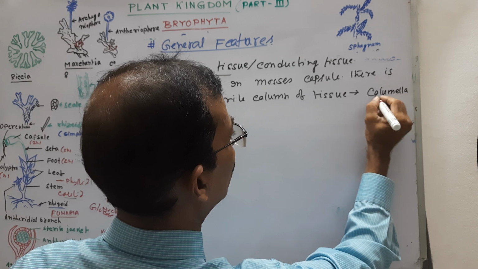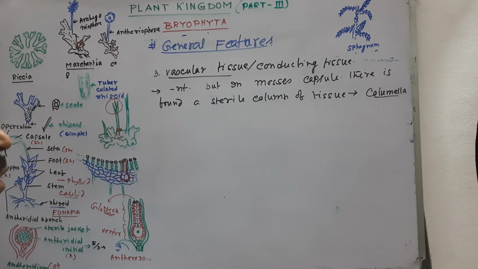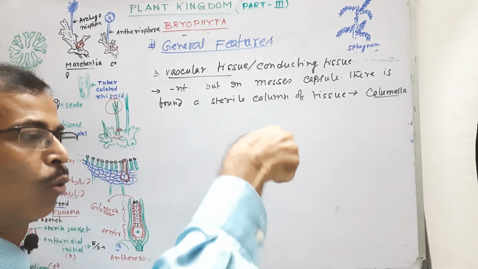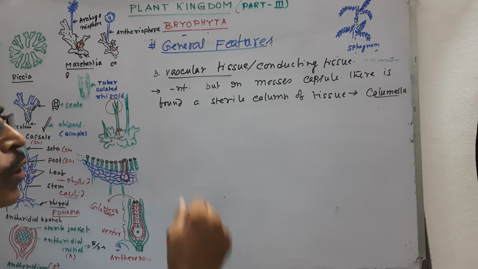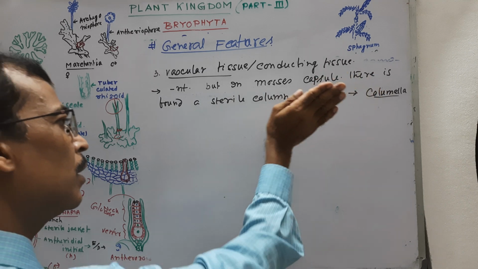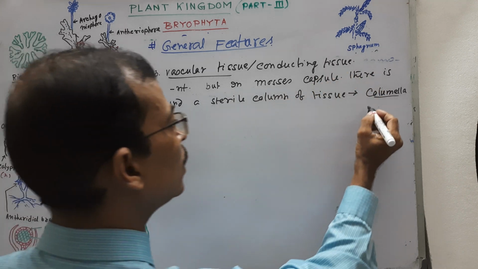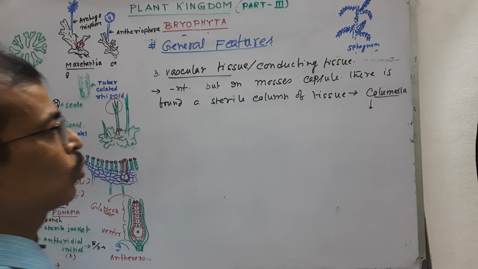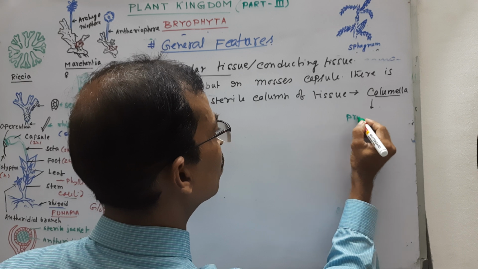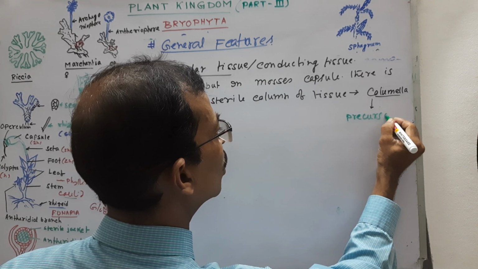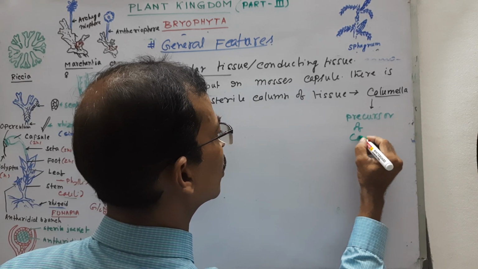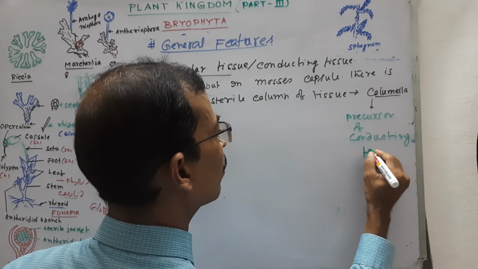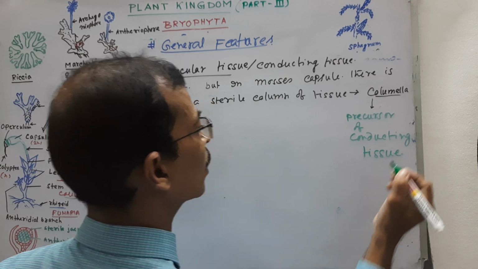This columella term you also find in Mucor, in the sporangium, the globose part, which is called columella. It is sterile tissue, and this columella indicates the precursor of the xylem and phloem, that is, conducting tissue. It is the precursor of conducting tissue.